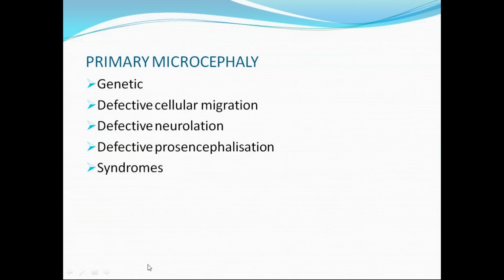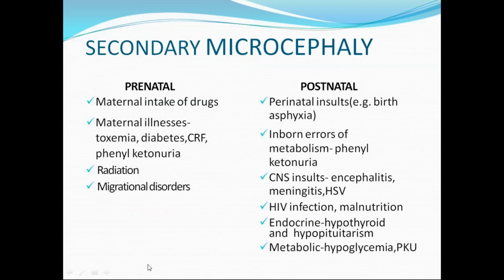The common syndromes are Down syndrome, Edwards syndrome, Cri-du-chat syndrome, and Cornelia de Lange syndrome. But you come across mostly Down syndrome. In Down syndrome, the head will be small. Microcephaly is one of the features in that syndrome. So that is the genetic entity because of the defective process, and associations are usually seen with syndromes. This is regarding primary microcephaly.